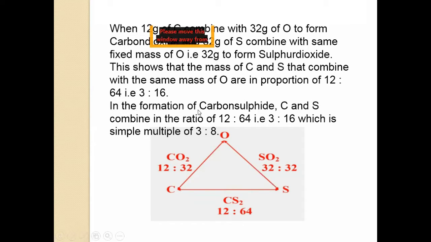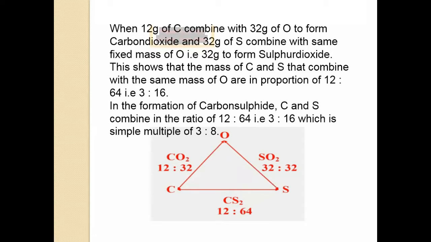Carbon disulfide is formed when carbon and sulfur are combined together. Carbon and sulfur combine in the ratio of 12 to 64. What is the ratio of carbon and sulfur? 12 for the carbon and 64 for the sulfur.